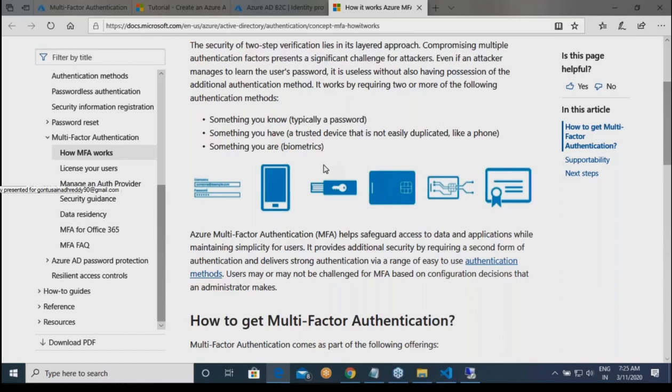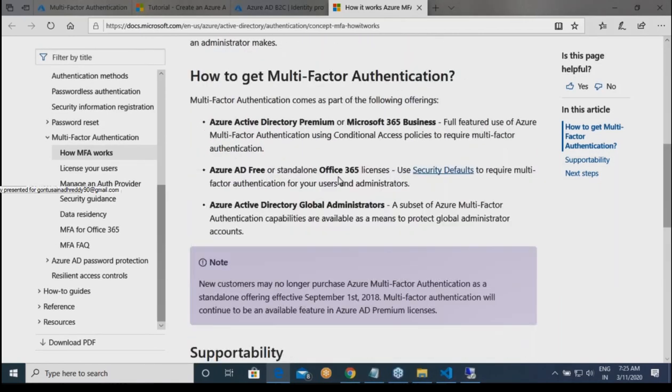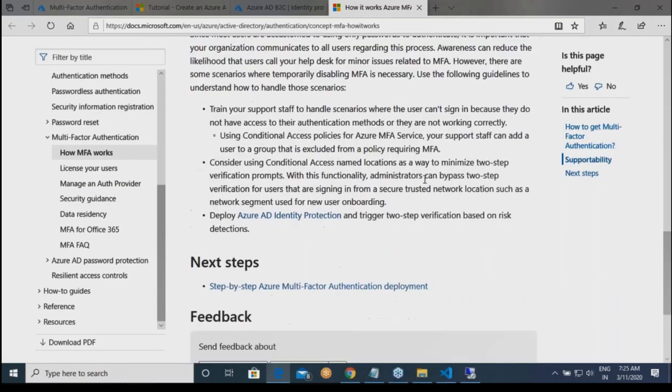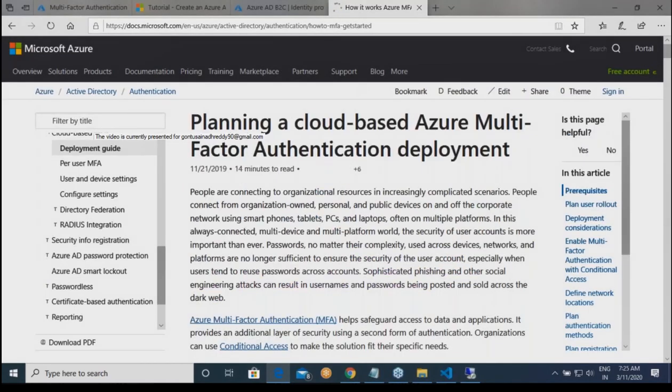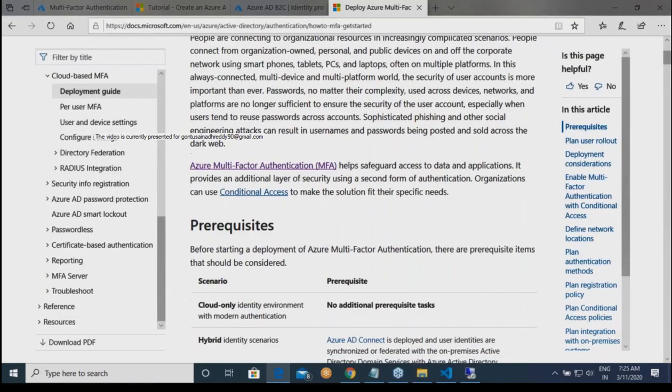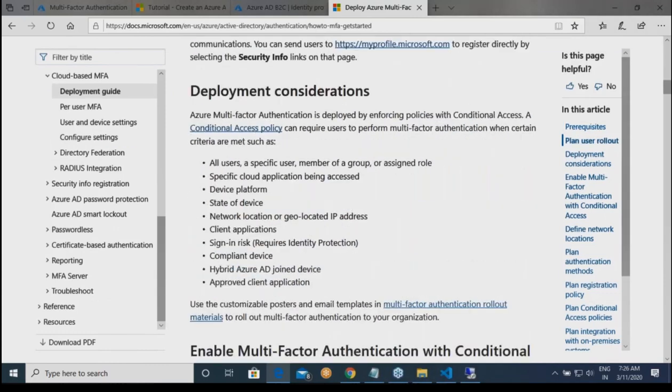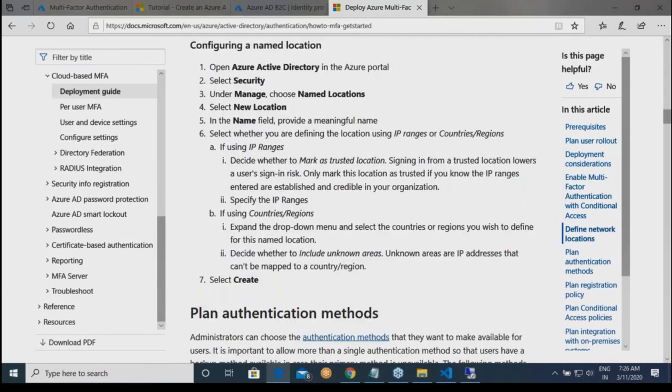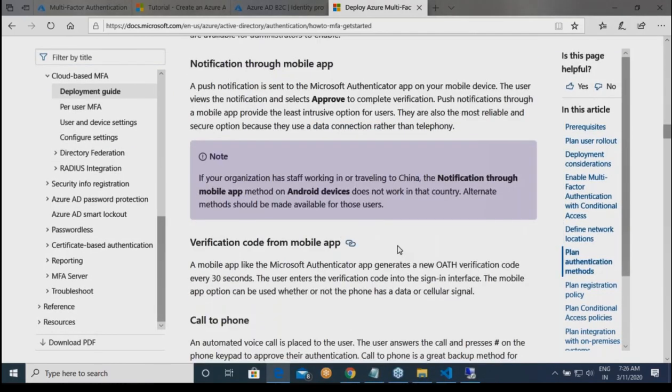In Azure AD free, this is not available. If you have to do that, you have to do it separately. But if you want to set up the whole Active Directory, this is how you do it. But remember, there are certain things we need to be very careful about.